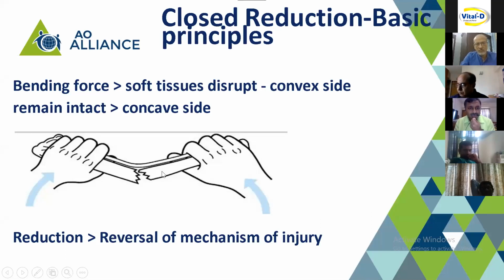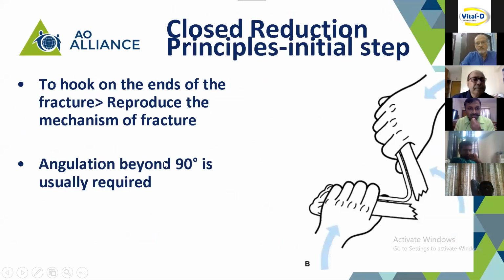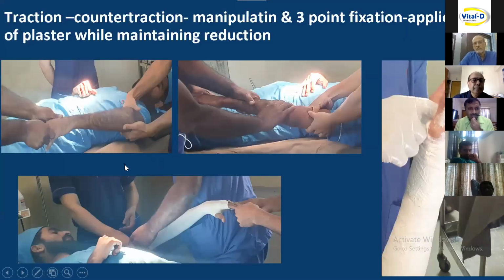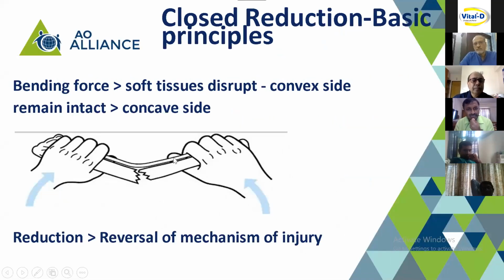In this fracture model, you see the concave side has intact soft tissue and periosteal hinge, and on the convex side, the periosteum and soft tissue are broken. So what is needed for the reduction? The reversal of the mechanism of injury.